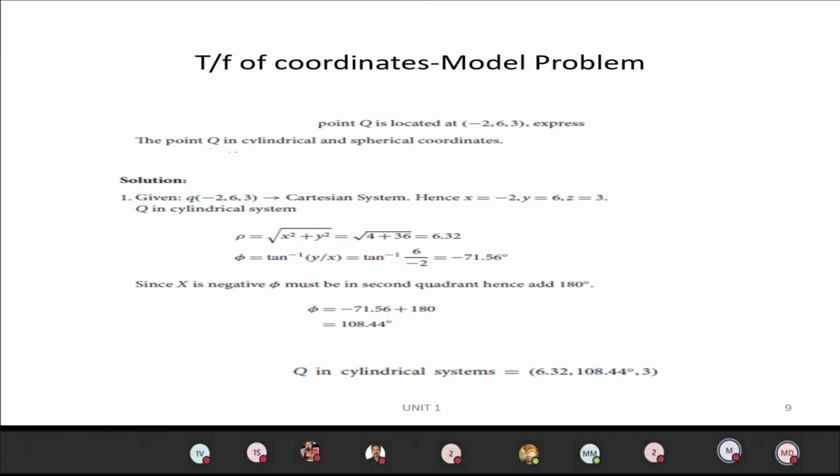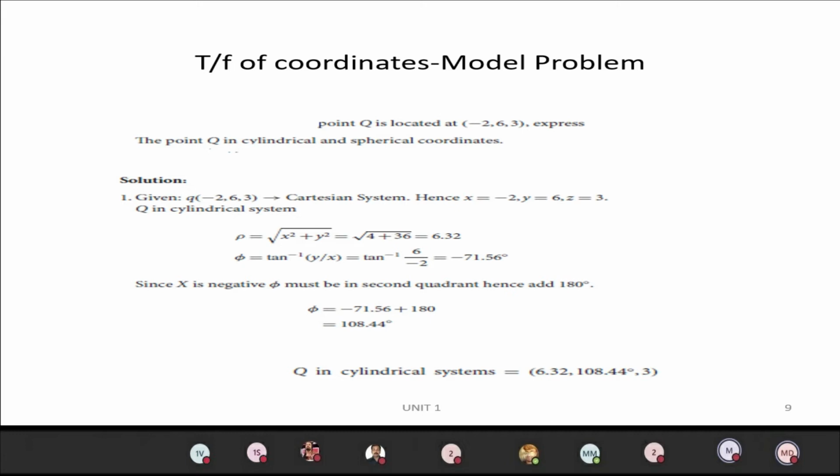Rho equals root of x square plus y square, so you will get the answer as 6.32. For phi, tan inverse of y by x, which is tan inverse of 6 by minus 2. So you will get the angle as minus 71.56.